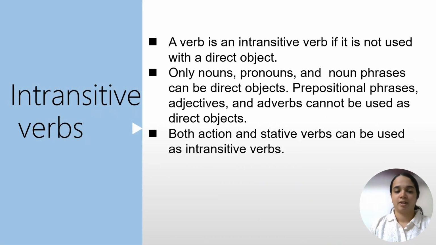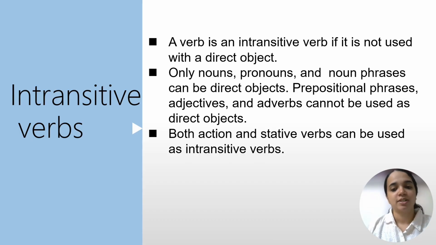Unlike a transitive verb, an intransitive verb is not used with a direct object, and only nouns, pronouns, and noun phrases can be direct objects. We cannot consider prepositional phrases, adjectives, and adverbs as direct objects. We can check the examples, then you will get the idea.